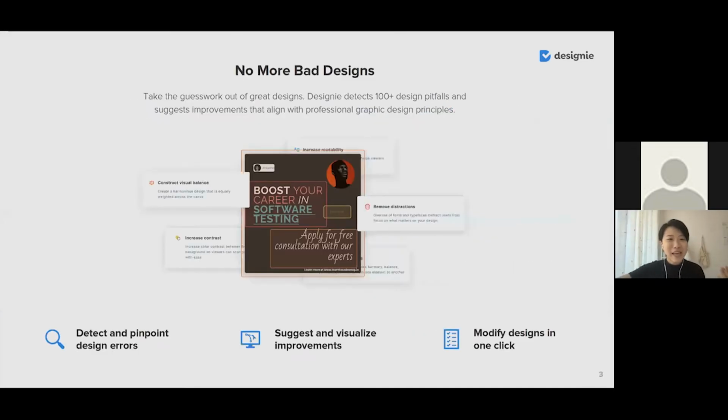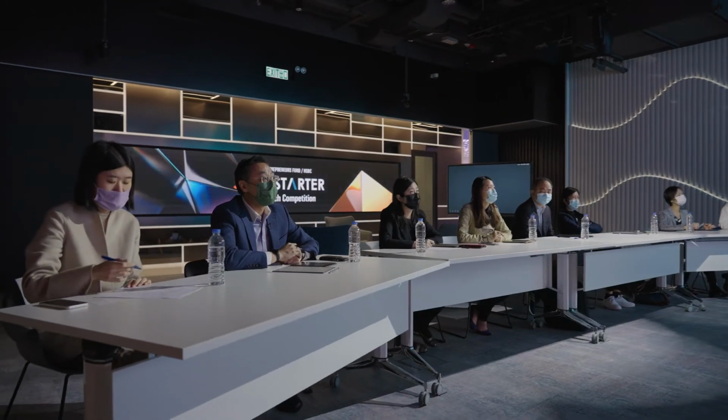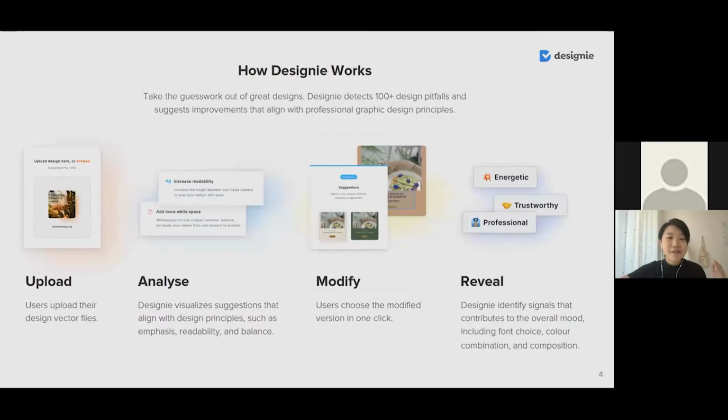So that's how Designie takes the guesswork out of great designs. We detect and pinpoint design pitfalls, visualize improvements that align with graphic design principles, and let users modify with just one click. So let me just guide you through the whole improvement process. First, users can upload their respective design vector files to Designie, the web app. Then, Designie will visualize suggestions that align with professional graphic design principles, such as emphasis, readability, and balance, making sure important elements in the design are highlighted and it is easy to be read and looks complete.